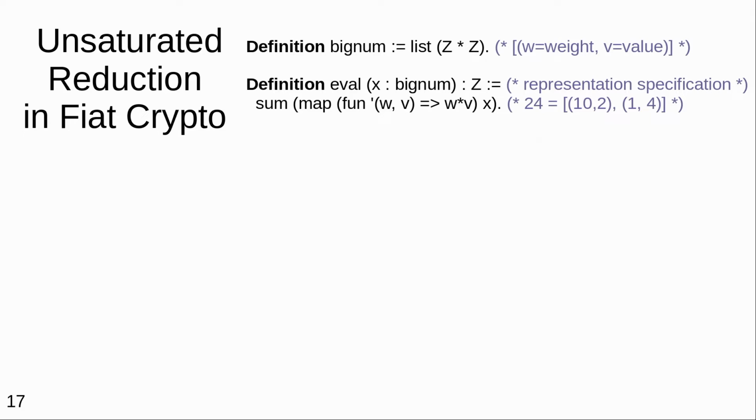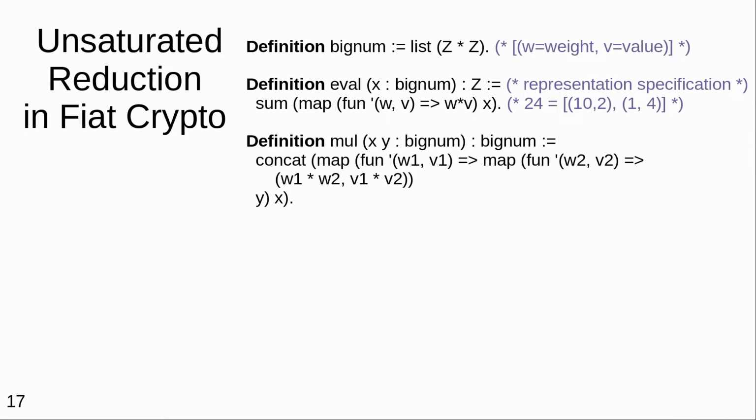First, we define big numbers. They're lists of pairs of weight at that position and the value being stored. Then the evaluation of a positional representation is to take the dot product, to scale each position by its weight and add them together. Multiplication simply multiplies each pair of positions in one number with each in the other number, so the weights get multiplied and the values get multiplied.